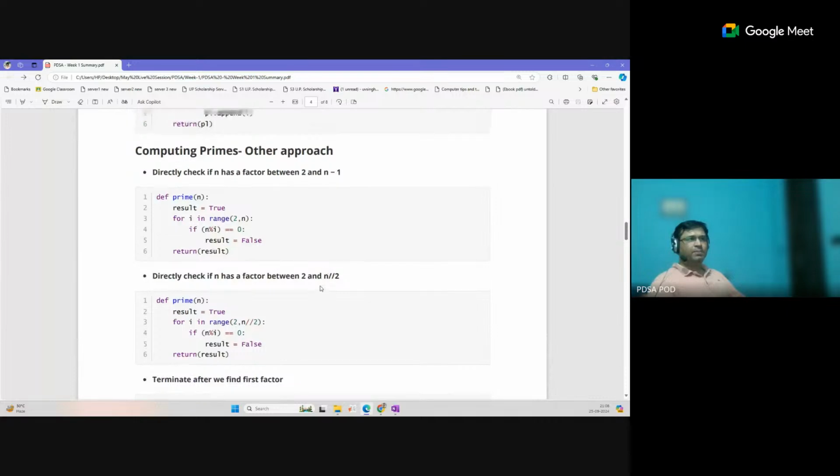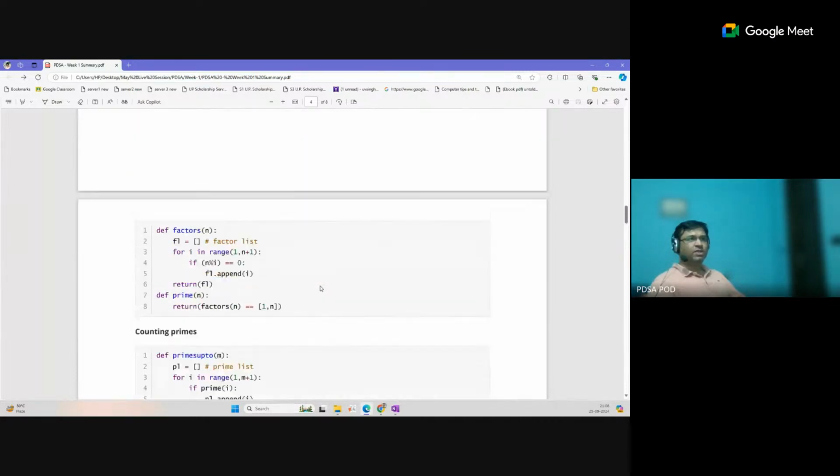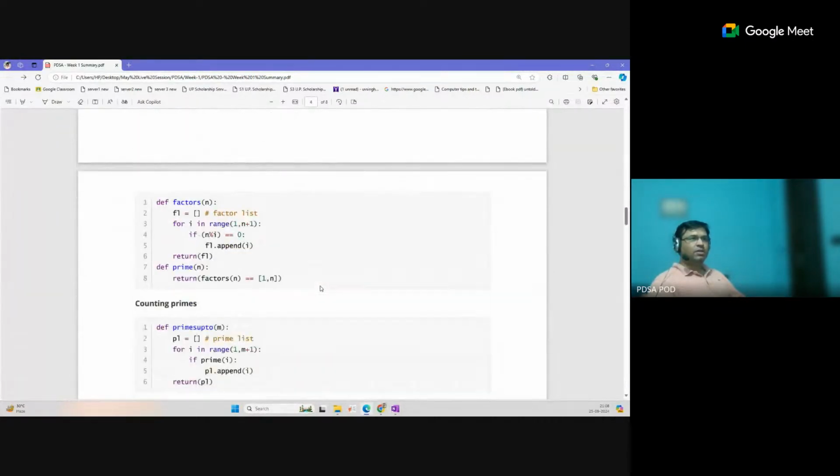But if we compare with the previous basic solution, here we are running a complete loop from 1 to n plus 1. This is a very basic solution. We are just trying to divide the number by each number from 2 to n minus 1, and checking if the number is divisible, then we return that it is not a prime.